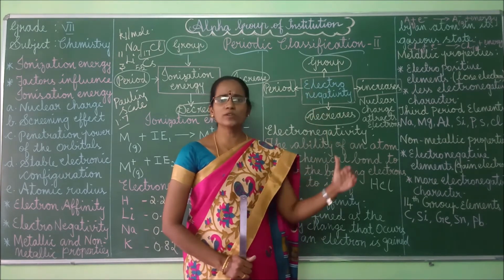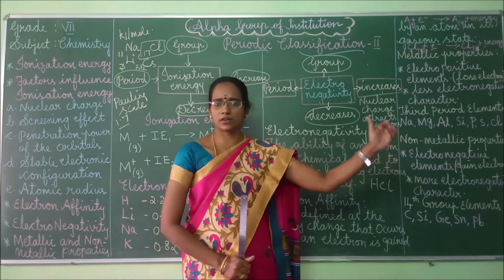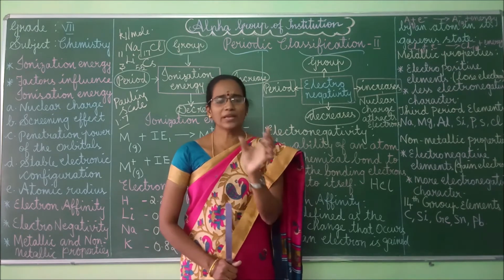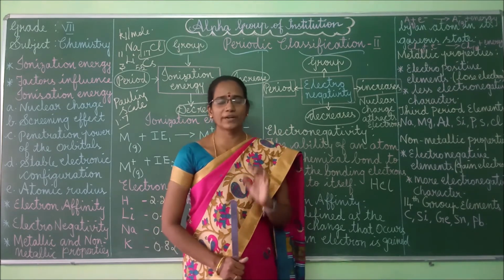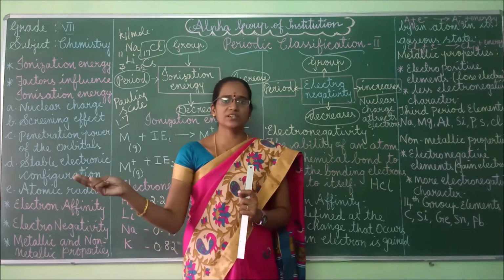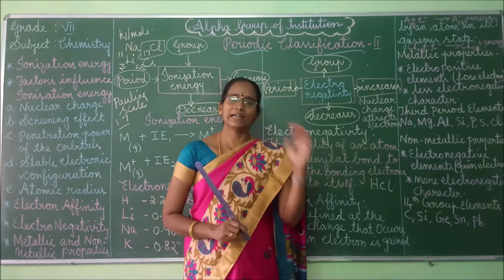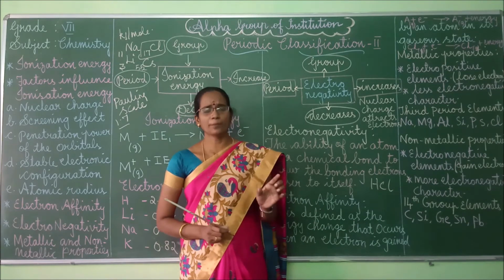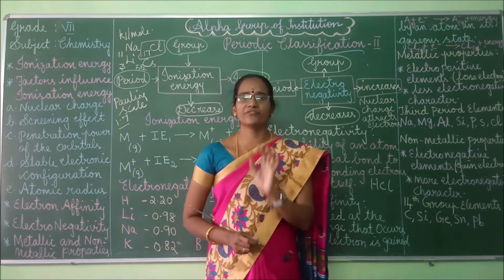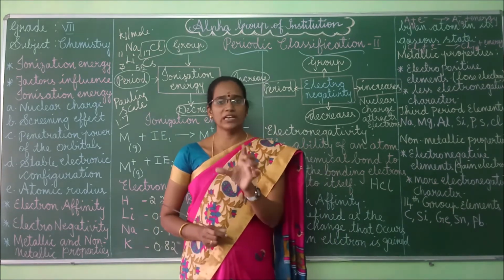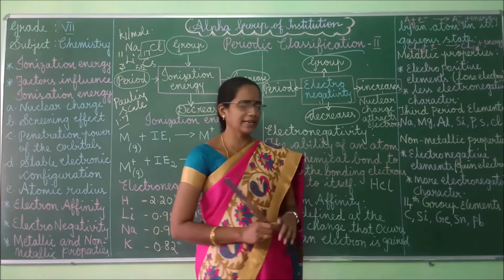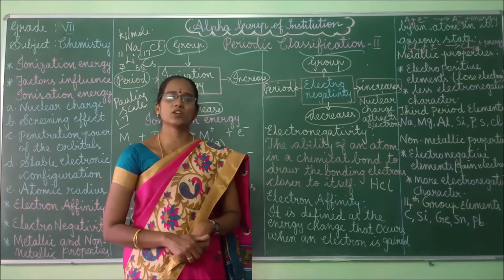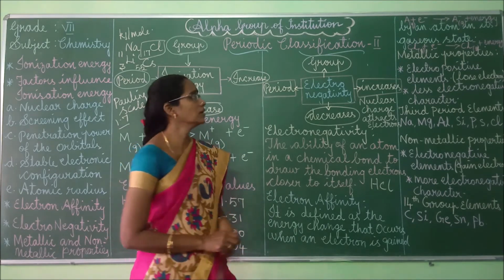So on the left side, most of the elements are metals, and on the right hand side of the periodic table, some elements are positioned as non-metals. When compared to metals, non-metals are very few in the periodic table, isn't it? Okay, now let me discuss the metallic properties as well as non-metallic properties, right?